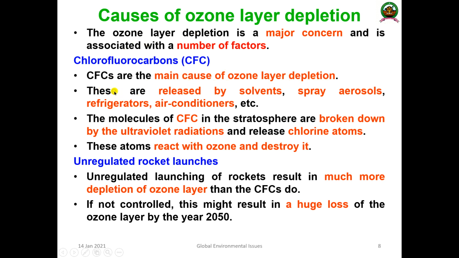How is it produced? It is released by solvents and the chemical industry. A lot of solvents we are using, spray aerosols we have discussed, when you are spraying aerosols, then refrigerators and air conditioners, etc. All these components release a lot of chlorofluorocarbon into the ecosystem, and that creates the hole in the ozone layer. The molecules of CFC in the stratosphere are broken down by ultraviolet radiation and release chlorine atoms.